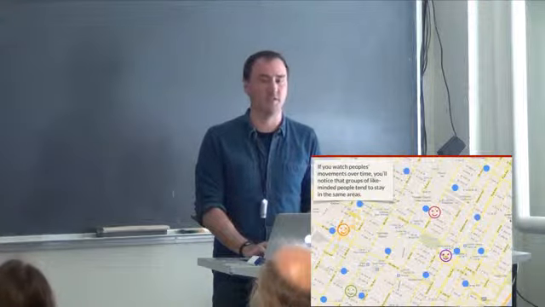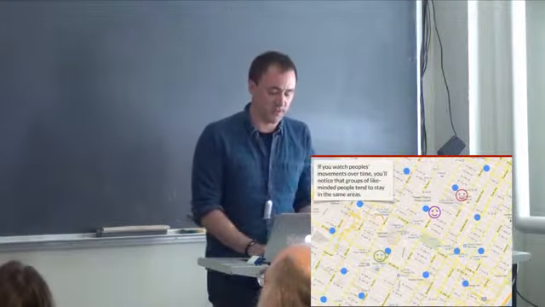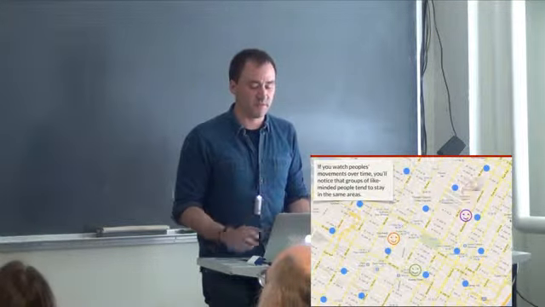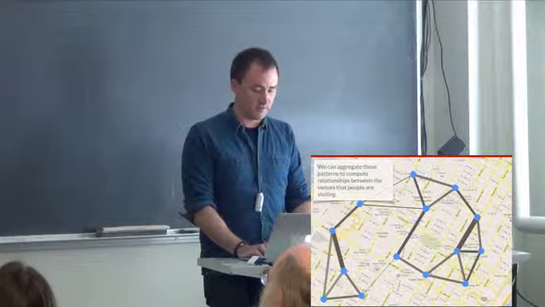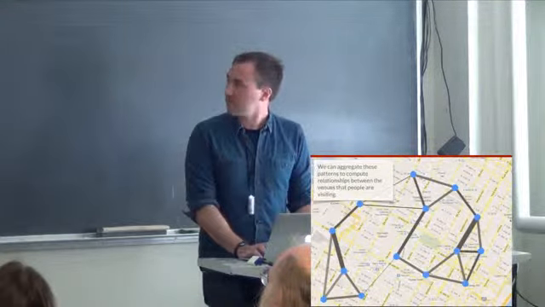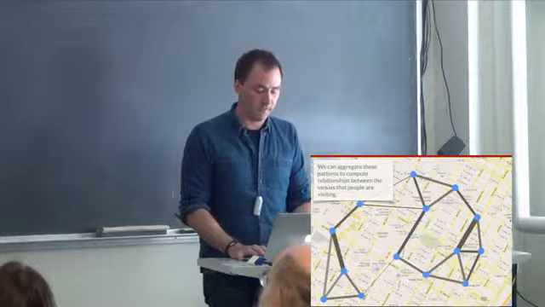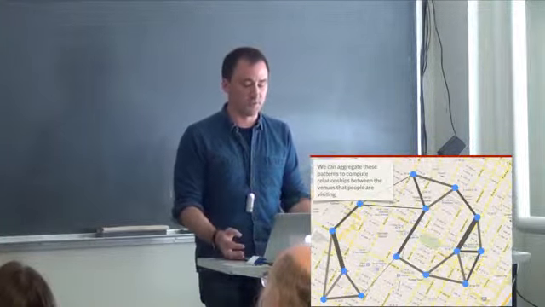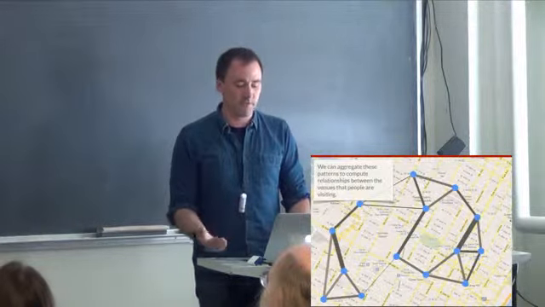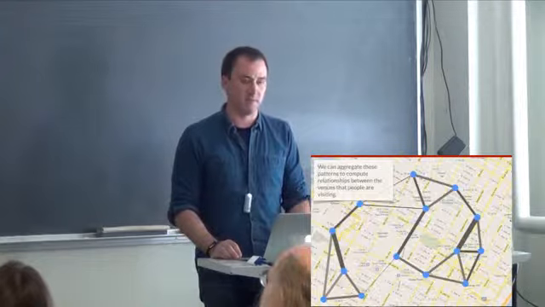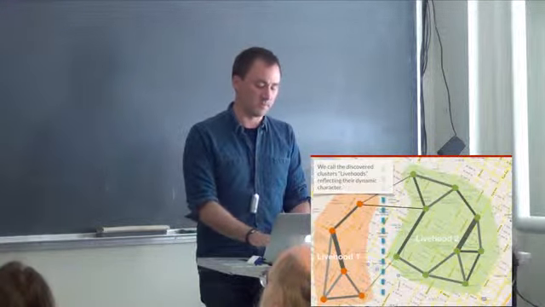find socially defined neighborhoods. If you watch people's movements over time, you'll notice that groups of like-minded people tend to stay in the same areas. And what we can do is then aggregate this collective behavior to form pairwise relationships between the venues that people visit, so that nearby venues are strongly related if they're visited by many of the same people, and weakly related if they're visited by different sets of people.